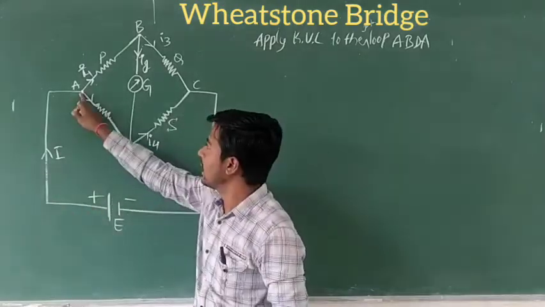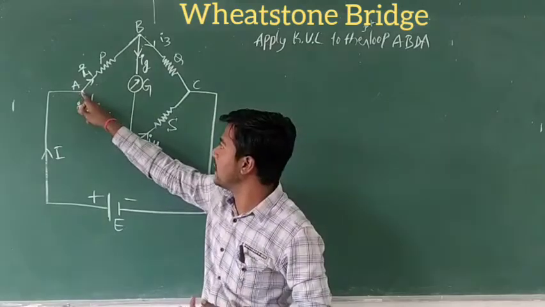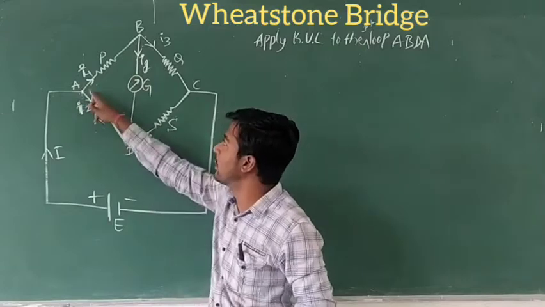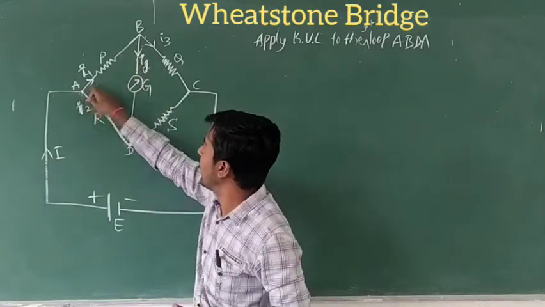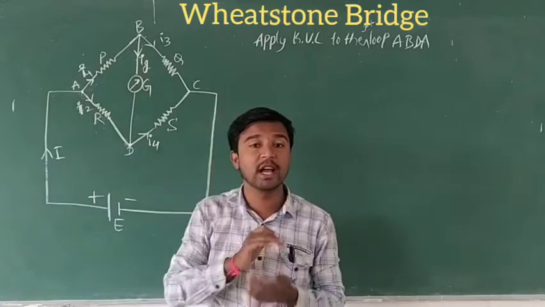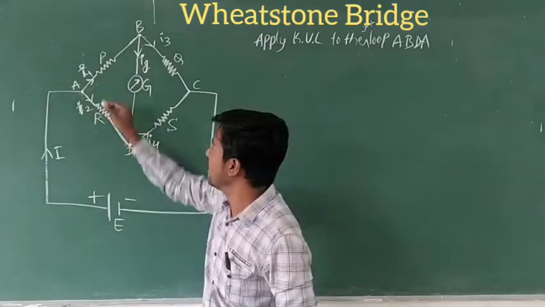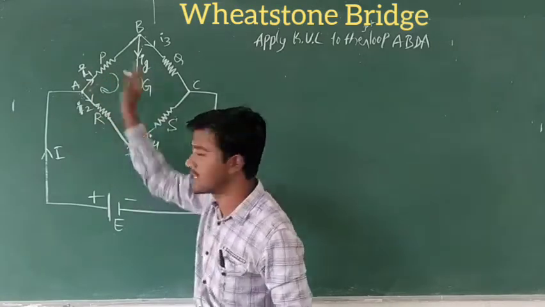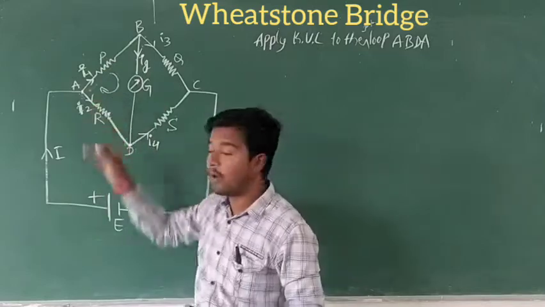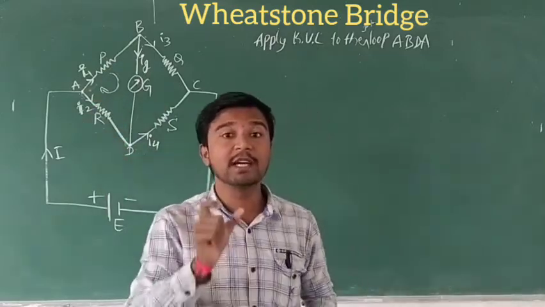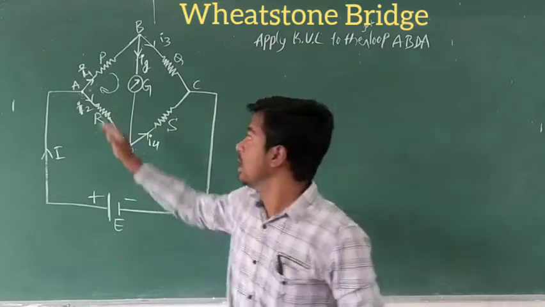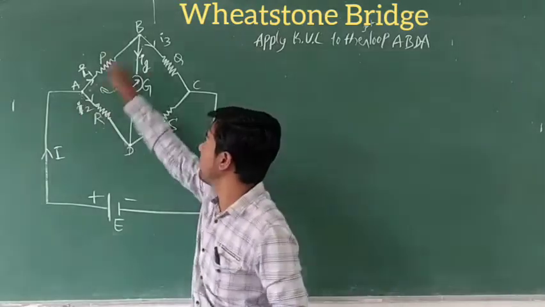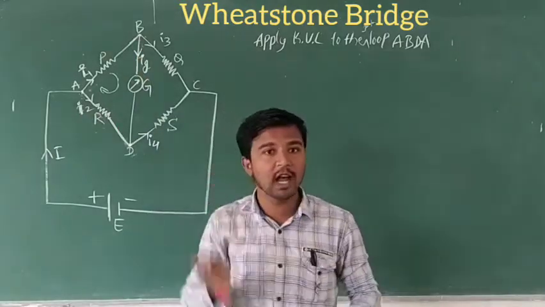Here the current entering this node will move through this branch and also this branch, but the current direction will be A, B, D, A. We have to check the current direction in this loop. That is clockwise, A, B, D, A. We must calculate the direction of the current in this loop. We take the first loop A, B, D, A, and the direction is clockwise.